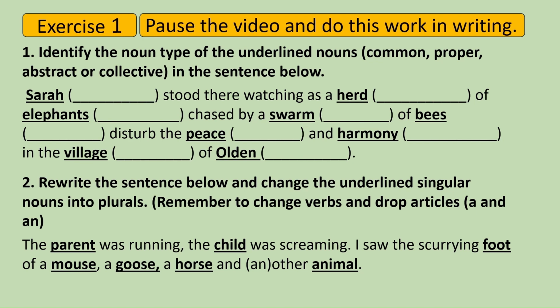2. Rewrite the sentence below and change the underlined singular nouns into plurals. Remember to change verbs and drop articles a and an for the plural. The parent was running, the child was screaming. I saw the scurrying foot of a mouse, a goose, a horse, and another animal.